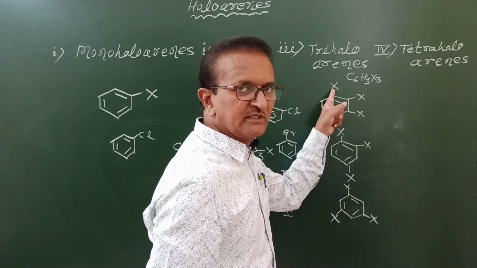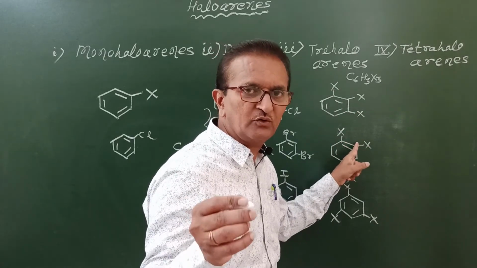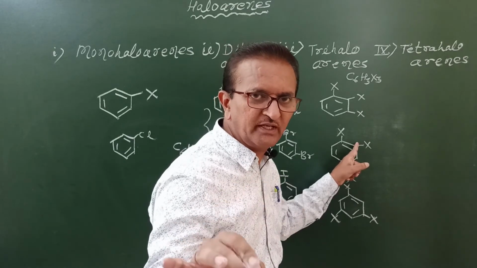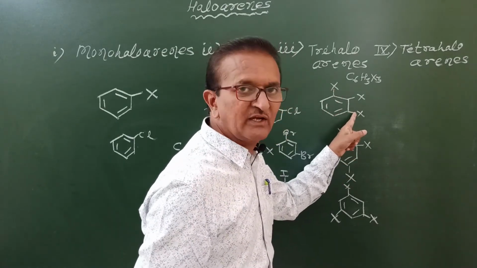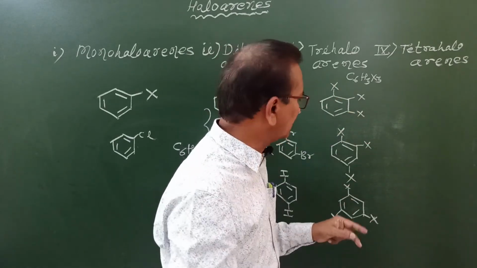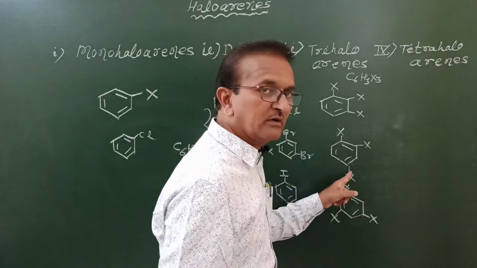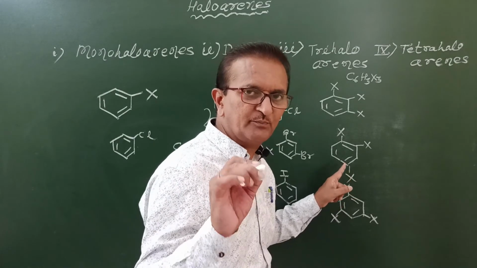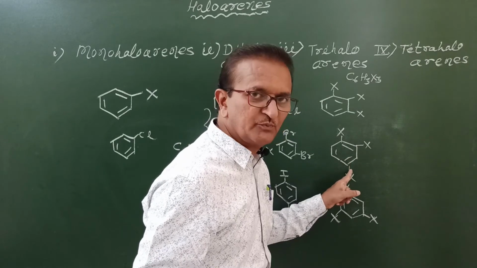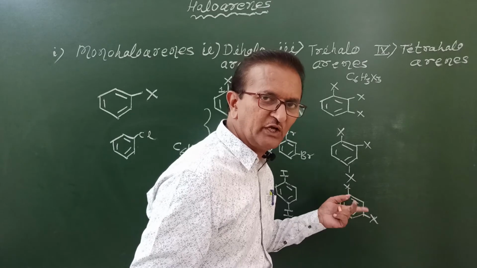If we attach chlorine atoms here, then that is called 1,2,3-trichlorobenzene according to the IUPAC name system. In the common name system, there is no name. 1,2,3-trichlorobenzene, if these halogen atoms X are replaced by chlorine atoms. Next one is called 1,2,4-trichlorobenzene. Again, this compound has only an IUPAC name. 1,2,4, these are the positions. 1,2,4-trichlorobenzene according to the IUPAC name system.